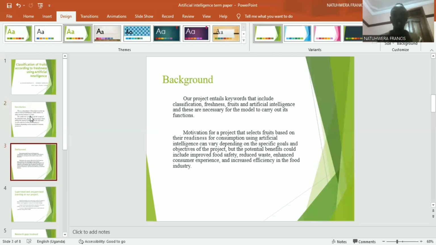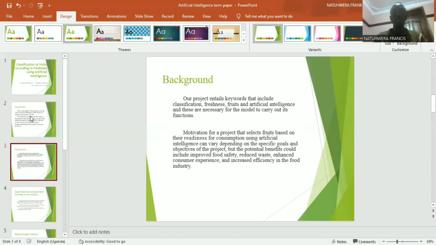Then, if we get the background of our project, it entails the keywords that we're using. We're using classification, freshness, fruits and AI. Artificial intelligence being a machine learning model that is supposed to use different algorithms and techniques in mimicking the human wisdom or the way humans work. Then freshness defines the quality of the fruit, whether it is rotten or stale.